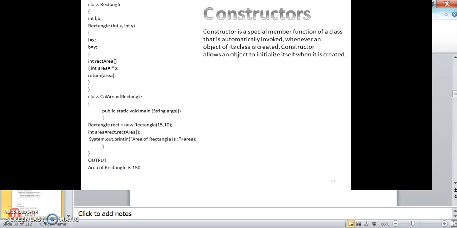This is the advantage of the constructor. It is automatically invoked as a special member function. It is automatically invoked whenever an object of its class is created, and a constructor allows an object to initialize itself when it is created.